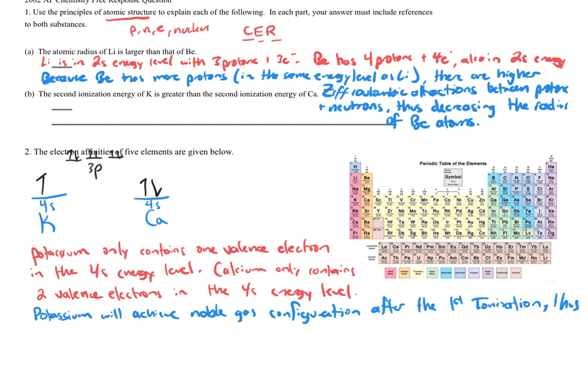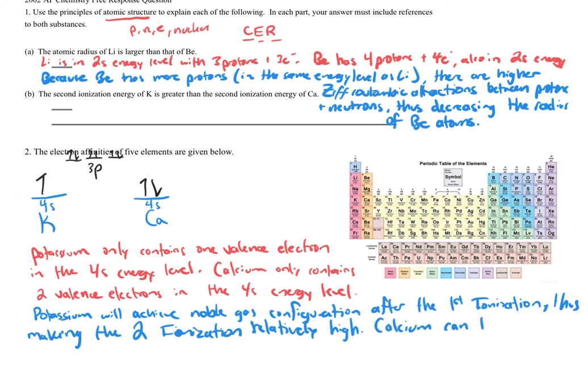Thus, making the second ionization relatively high. And then I'll mention calcium. Calcium can lose 2 electrons without seeing a spike in ionization energy.